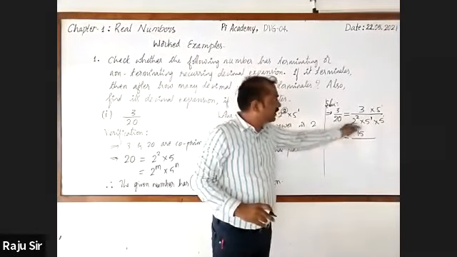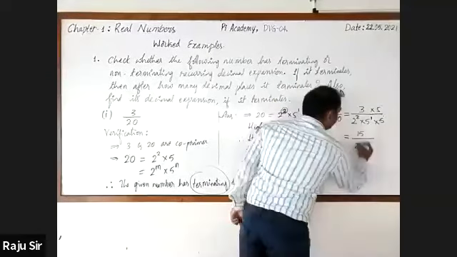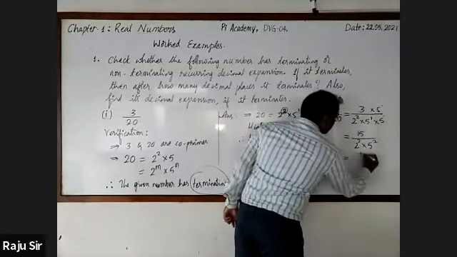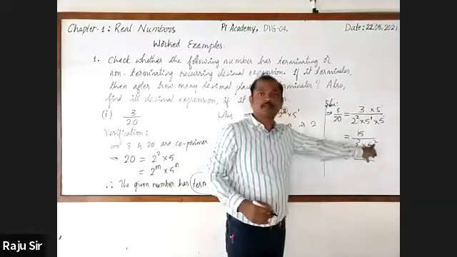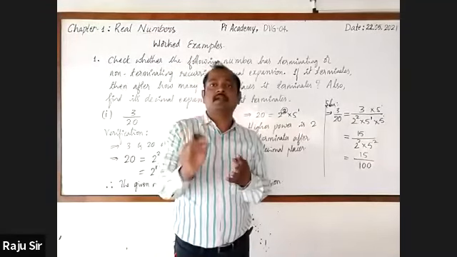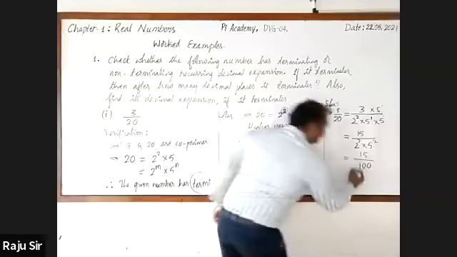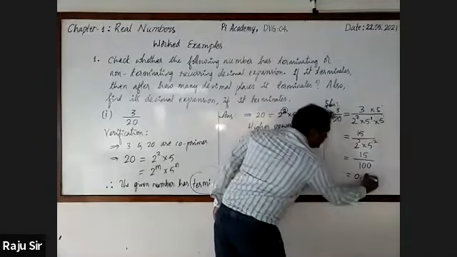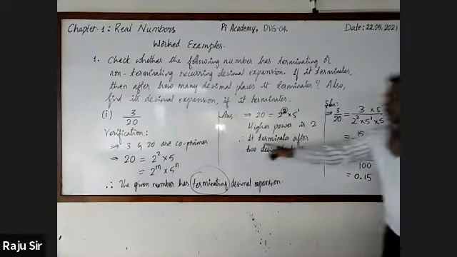Now the denominator will be 2 square into 5 square, which is 10 square, that is 100. So we have 15 by 100. When the denominator is 10, 100, 1000, it is very easy to write the decimal expansion of the number. It is 0.15. See that after the decimal we have 2 digits, 1 and 5. Now you can observe this.